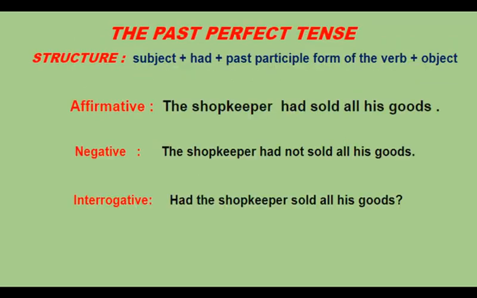Clear? So in perfect tense also we have learnt affirmative, negative and interrogative sentences. And what is the structure of an affirmative sentence? It is subject plus had plus the past participle form of the verb. Now let's move to the next tense, that is the future tense.